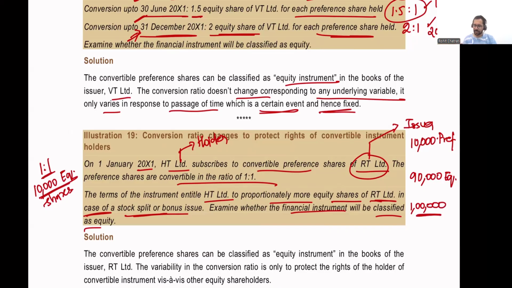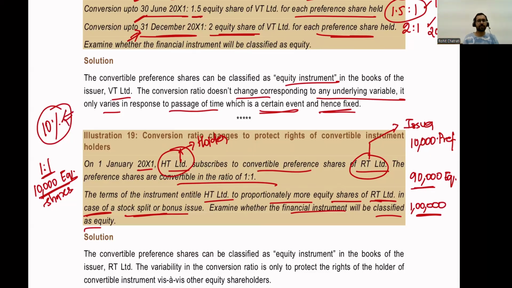So HT Limited is basically going to have a 10% voting power. It's going to have a 10% ownership in RT Limited after conversion. Before conversion, there were 90,000 equity shares. Now 10,000 equity shares are going to get added as a result of conversion, and HT Limited was going to have an ownership of 10%.